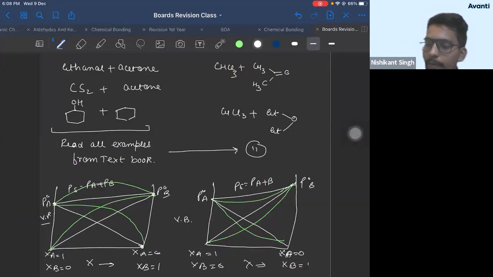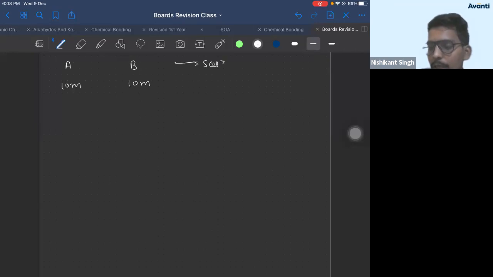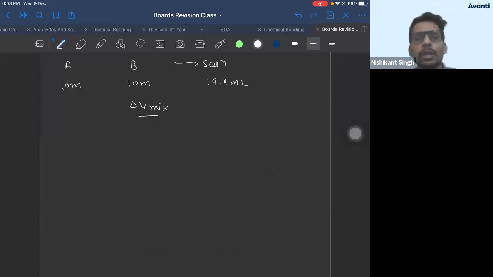So those who did not understand that 10 ml question: liquid A volume is 10 ml, liquid B volume is 10 ml, solution is given 19.9 ml. So find delta V mixing. Delta V mixing will be final volume minus initial volume.